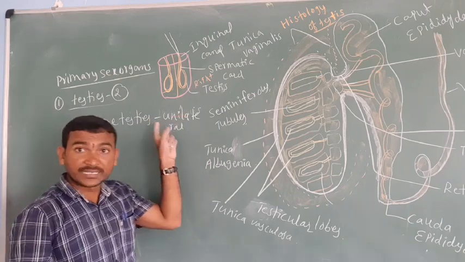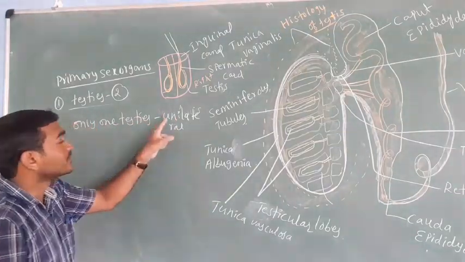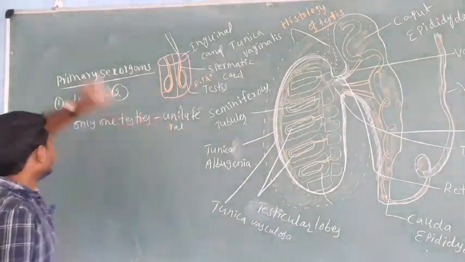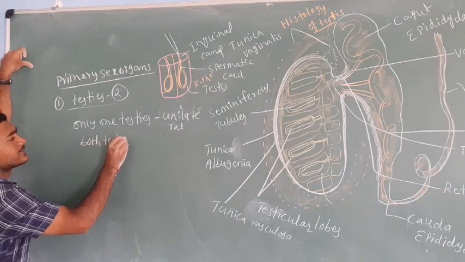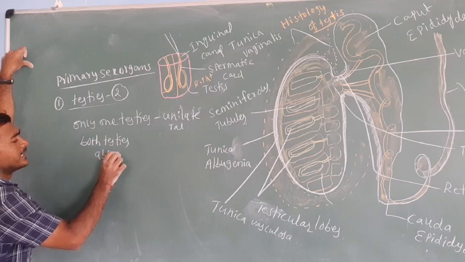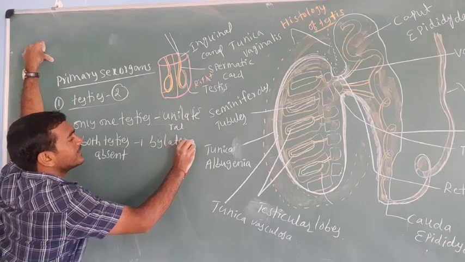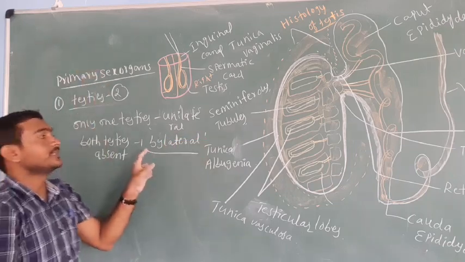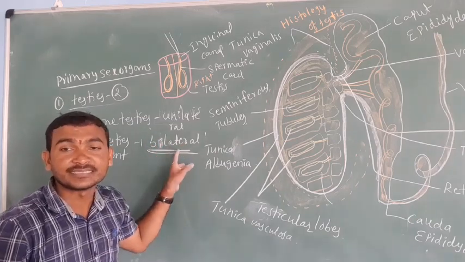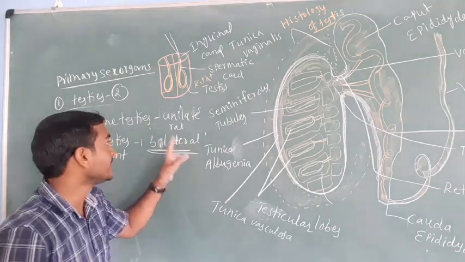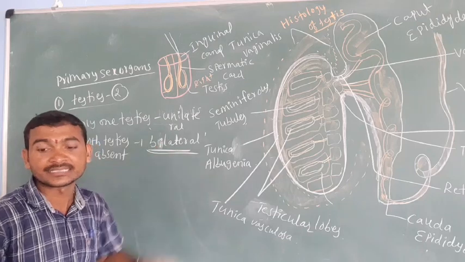If, for example, one testis is absent and only one testis remains, that is called unilateral. If both testes are absent, it is called bilateral. If only one is absent and one is there, it is unilateral. If both are absent, that is bilateral.